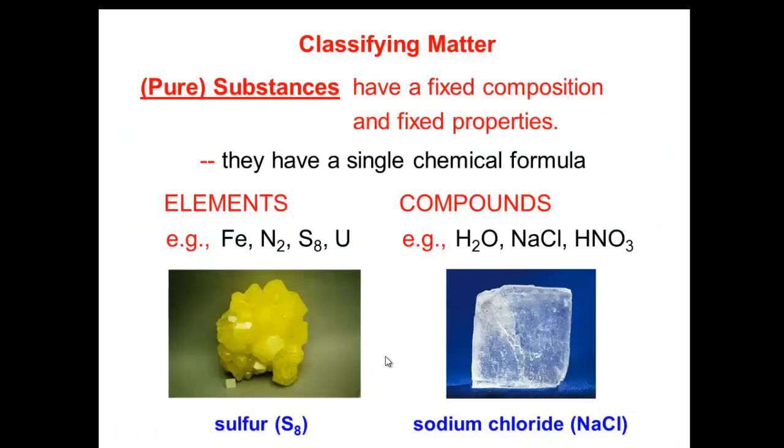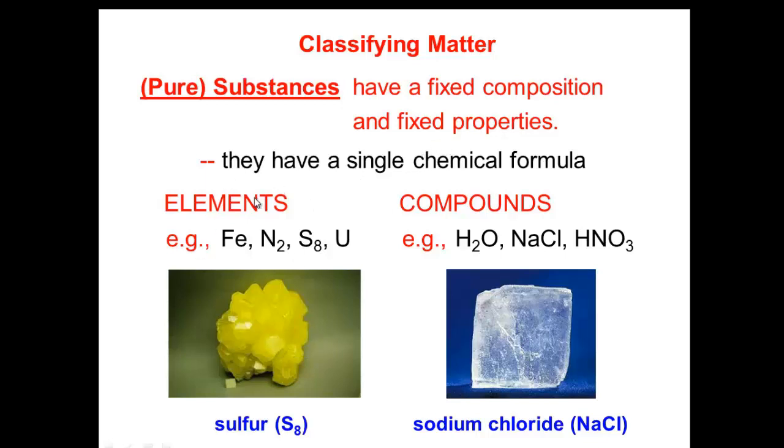Now let's classify matter. Matter can be classified into pure substances and mixtures. Pure substances or chemicals have a fixed composition and fixed properties, and they have a single chemical formula. Pure substances can be classified into two main groups, which are elements and compounds.